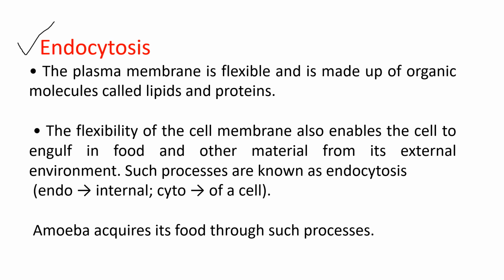Firstly, endocytosis. The plasma membrane is flexible and it is made up of organic molecules called lipids and proteins. The flexibility of the cell membrane also enables the cell to engulf food and other material from its external environment. Such processes are known as endocytosis. Endo means internal and cyto means of a cell. Amoeba acquires its food through such processes. So this is an example of endocytosis.